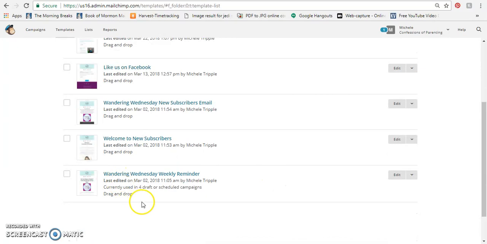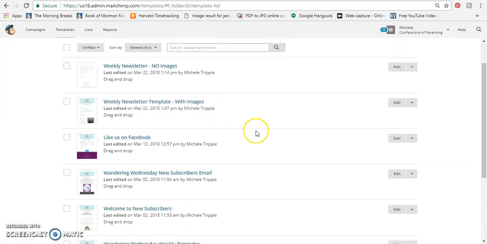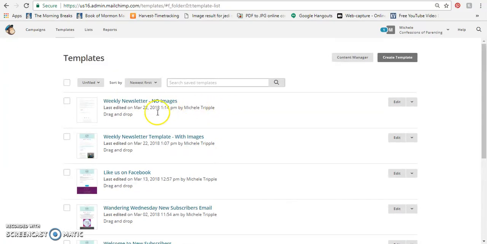So there's the Wondering Wednesday weekly reminder, the Welcome New Subscribers, the Wondering Wednesday new subscriber email, and the Like Us on Facebook. These three are the ones that make up those automated emails that we have scheduled to go out whenever somebody subscribes to the new subscriber email or to the Wondering Wednesday email. And then there's the weekly newsletter without images and with images. Those are the two different templates we've done so far. So that's what those are.